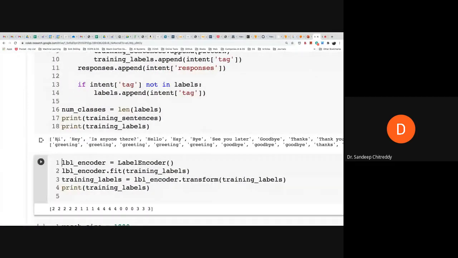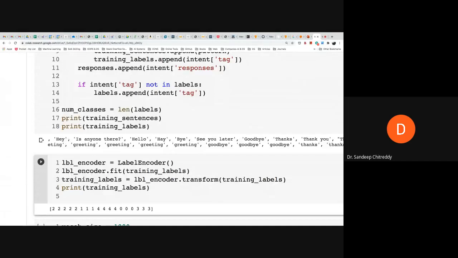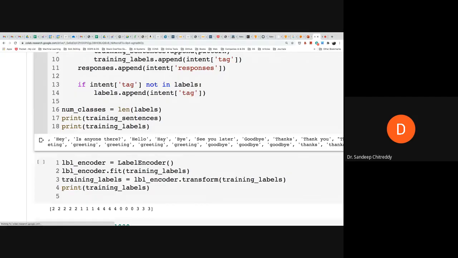Yeah. The first word is hi. It belongs to the greetings label. The second word is hey. That is also belonging to the greetings label. So in this way, for all the words and sequences of words, we also find the corresponding labels. Okay, and these are all saved. As you can see in the 17th and 18th line, we printed the first one is training sentences, the second one is the training labels. So each sequence of words has an associated label.